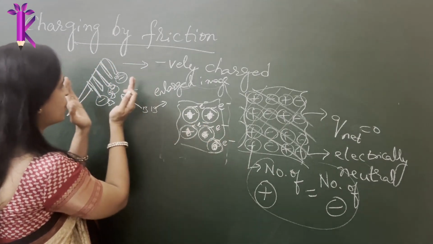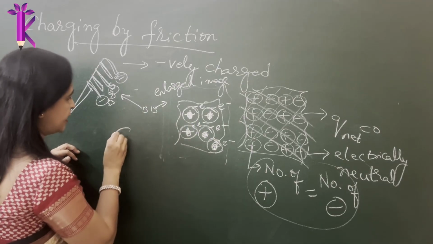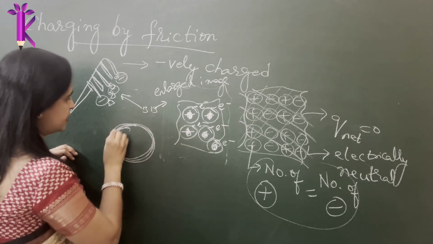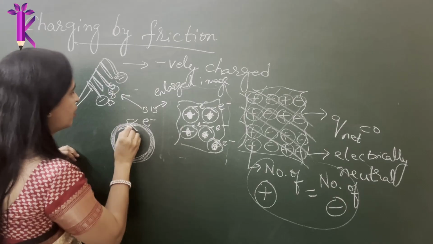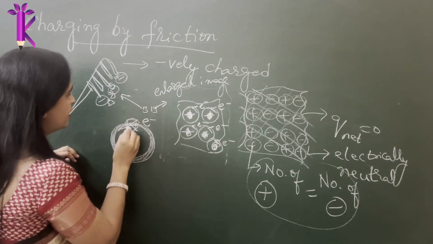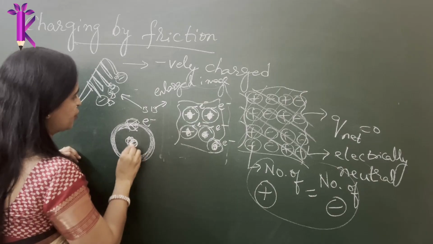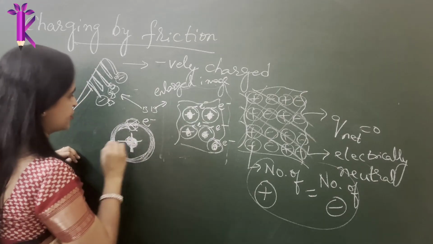Now this is what is brought closer to it. So I will enlarge each of these atoms. So this is the atom. Imagine this is the spherical shape where a cloud of electrons is revolving around in a particular direction. So this is a heavy ball of nucleus which is loaded with protons, heavily positively charged.